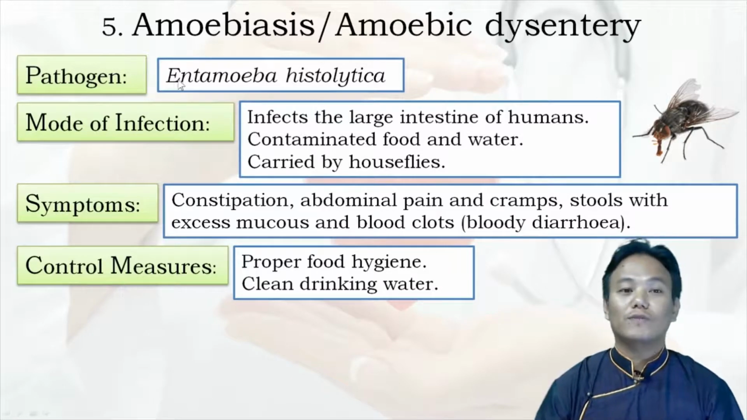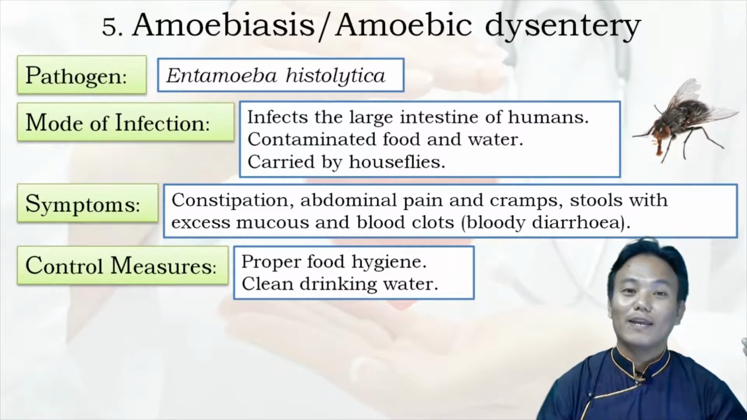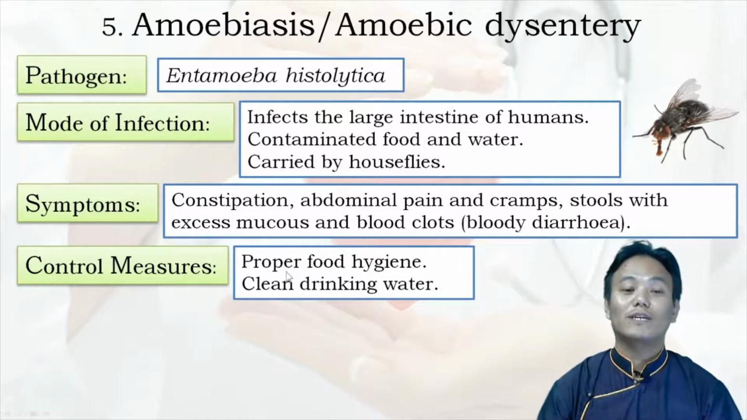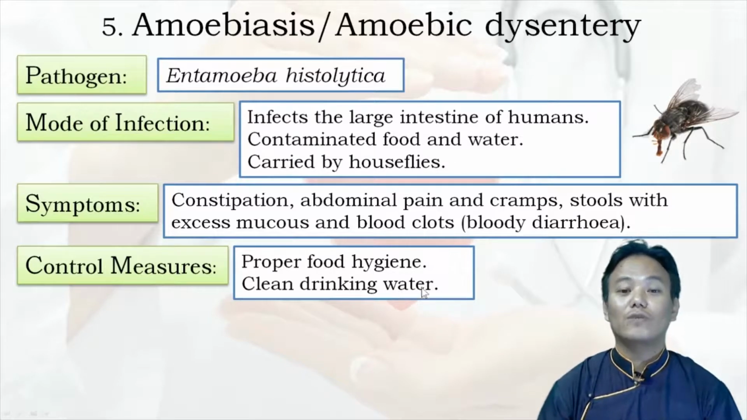So what are the control measures of amoebiasis? The same thing, proper food hygiene is required. You have to eat food which is clean. You have to avoid eating raw fruits and vegetables. In certain countries, untreated human feces are used as manure on the field. If the feces used is from an infected person, that means the cyst will be available on the fruits and vegetables grown on those fields. So you have to take care not to consume those things, and you have to drink clean water as well. Safe drinking water is also very necessary. So these are the control measures.